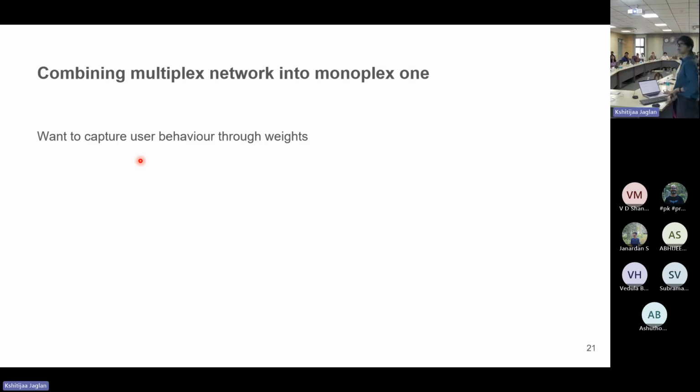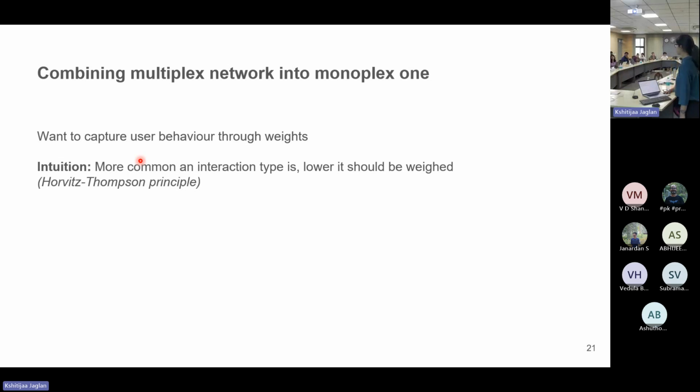Now I'll go on to how we capture this user behavior through weights, which is basically how do we get these weights in the first place? Because we have 15 different types of interactions and we need to see how important each one is. The main intuition is the more common the interaction type is in our data set, the less it should be weighed. For example, likes: almost 75% of the interactions that we saw were likes. So likes are not really that important to show if you agree or disagree with someone, and instead some other form of interaction like reply or quote is a better metric.